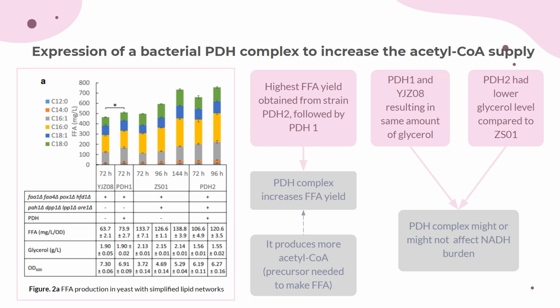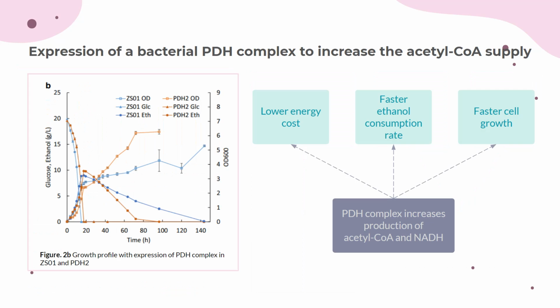The result of 2a, however, did not indicate whether PDH is able to affect the NADH burden or not. In figure 2b, the result shows that the PDH complex also helps the yeast to utilize energy more efficiently, thus inducing faster cell growth and simultaneously faster ethanol consumption rate. This all happens because PDH is able to produce acetyl-CoA along with NADH, thus easing the reaction process.